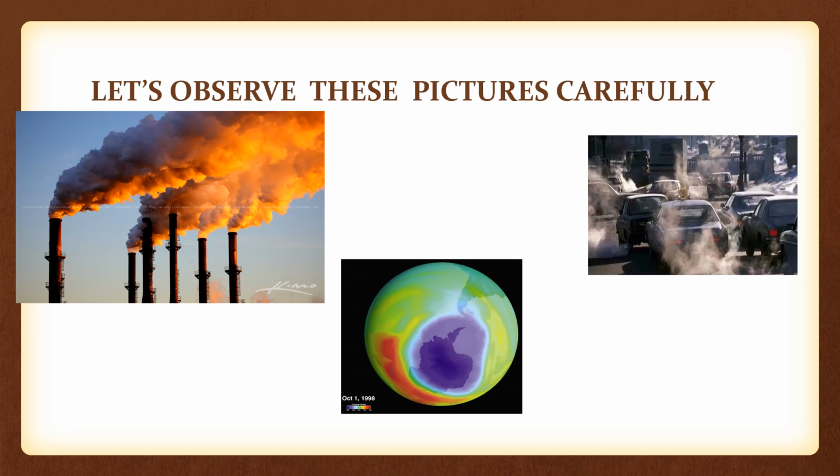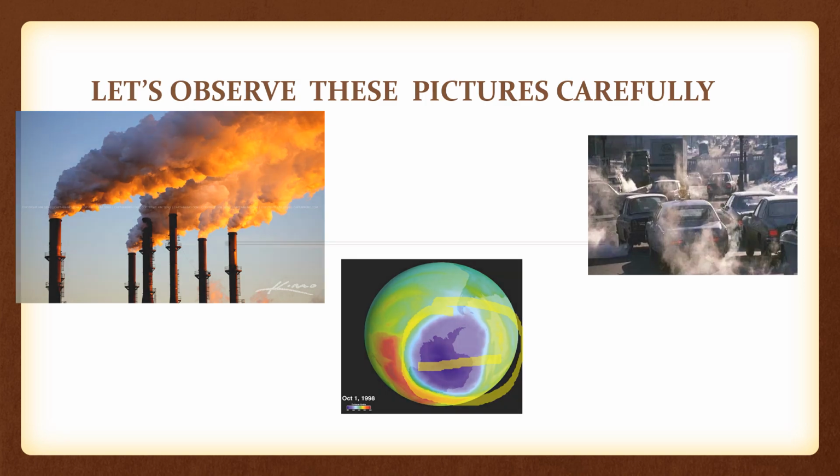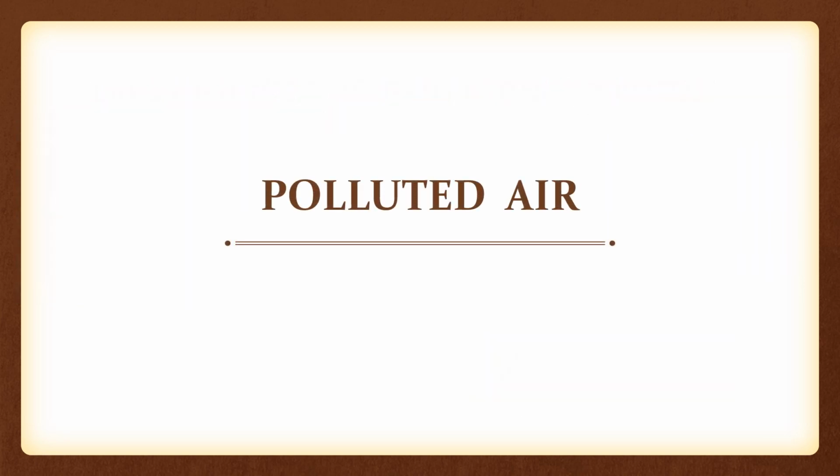This is the picture of a globe or earth, and you can see that there is some sort of hole in the earth's surface. How does it happen? It is nothing but because of the pollution. So first, you are going to know about what is polluted air.